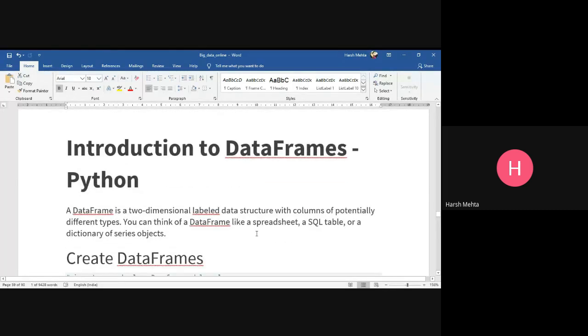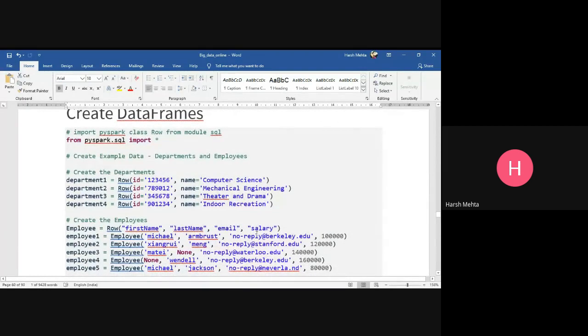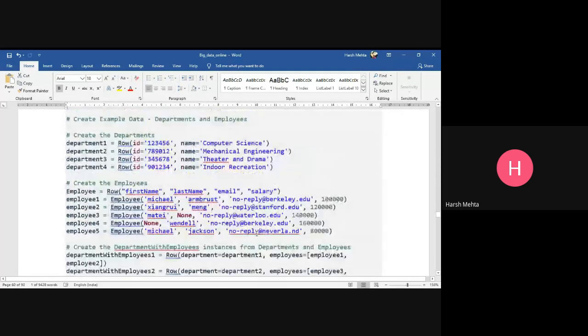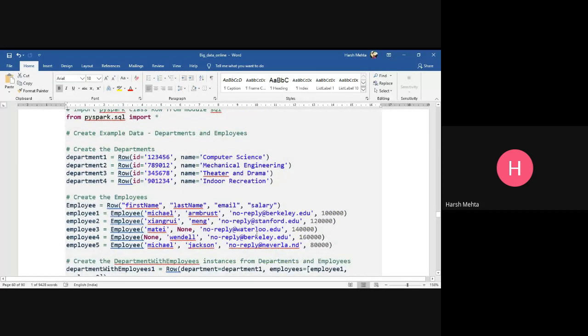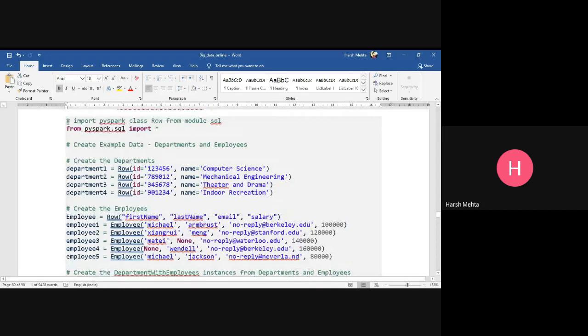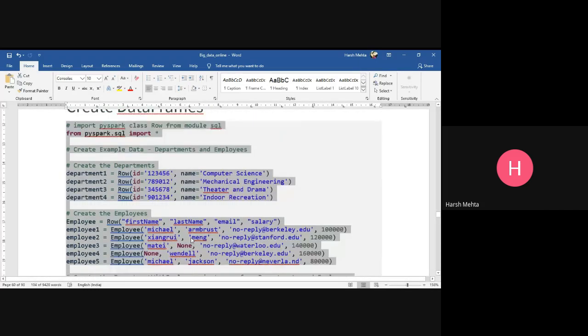Let's see the practical example. How do we create a data frame? All the code is available here, so I will not write all the code, but I will just copy and paste it here. Now, let me explain it to you one by one a little bit.